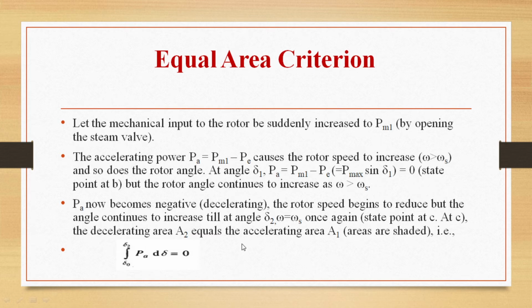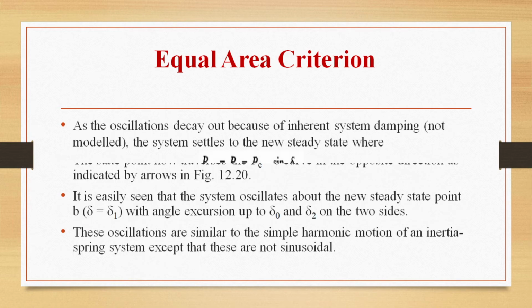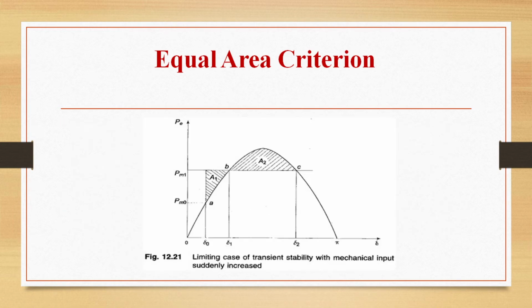So Pa now becomes negative, and the rotor speed begins to reduce, but the angle continues to increase till at angle delta 2, omega equals omega s once again, and the decelerating area A2 equals the accelerating area A1, that is integral delta naught to delta 2 of Pa d delta equals 0. So these two areas A1 equals A2 give us the condition for the equal area criterion.